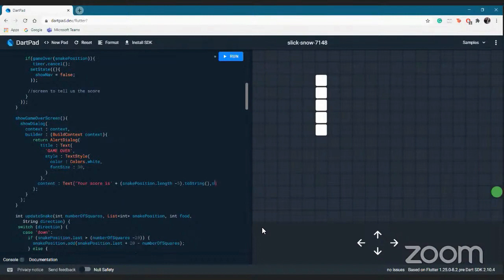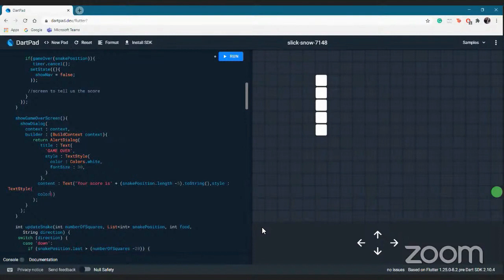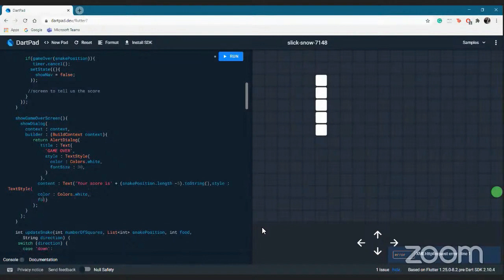Yeah, so this again, we want to style that, all the same process. Text style, which again will have a color, that is colors dot white. You can give any color you wish. It also gives suggestions. You can see there are suggestions of white 10, white 12, white 24. Those are whites with 10% opacity, 12% opacity, 30% opacity, and so on. The number beside it is the opacity of that color.